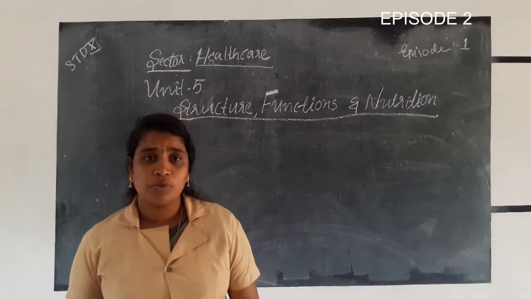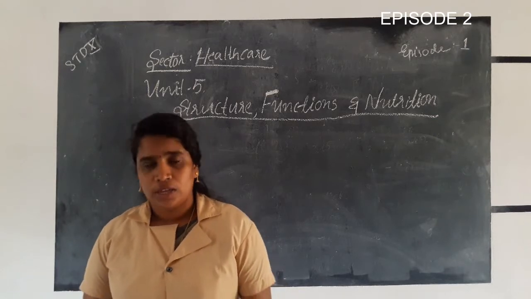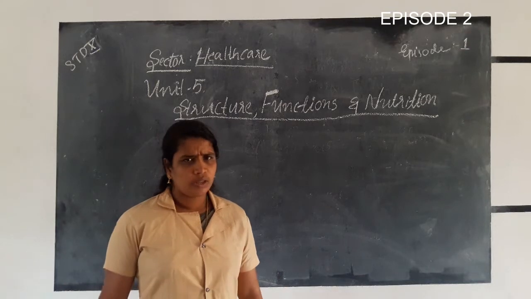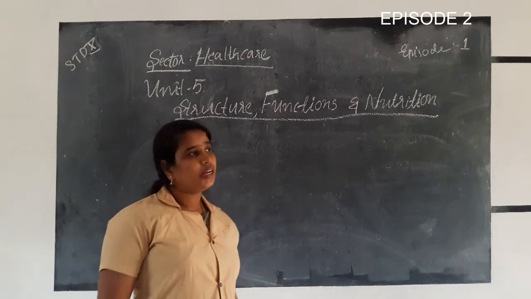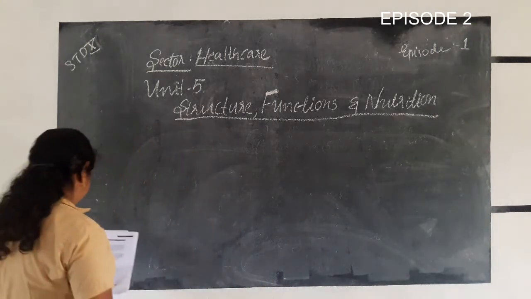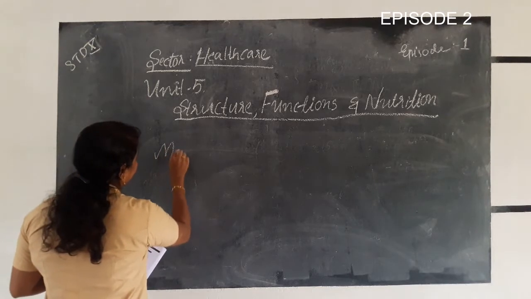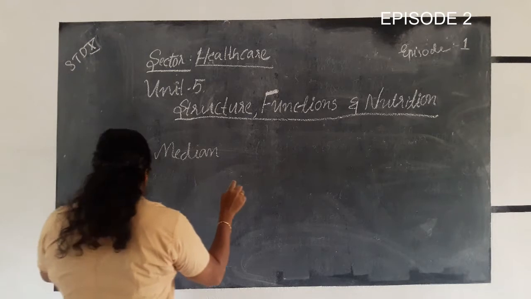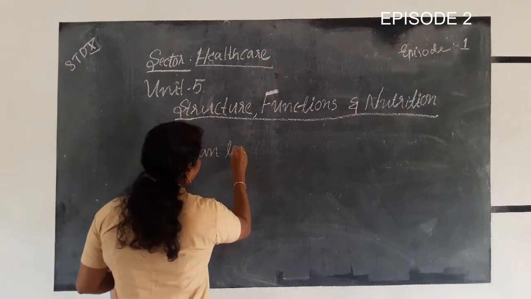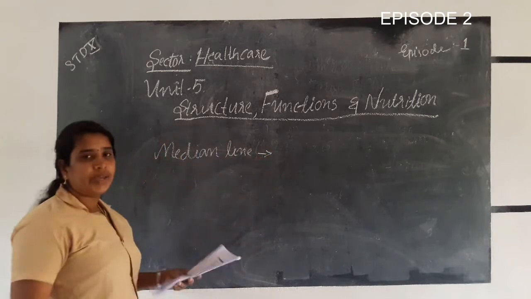The various terminologies used in the field of anatomy include the first term, the median line.